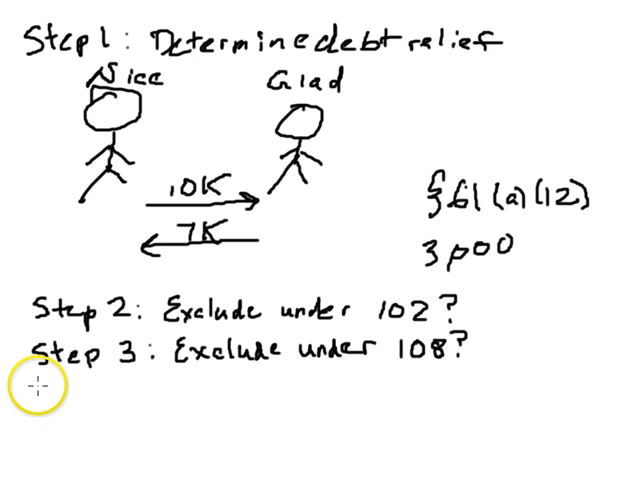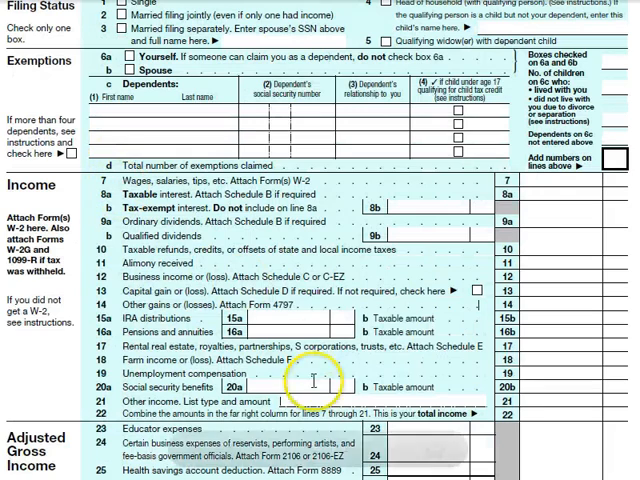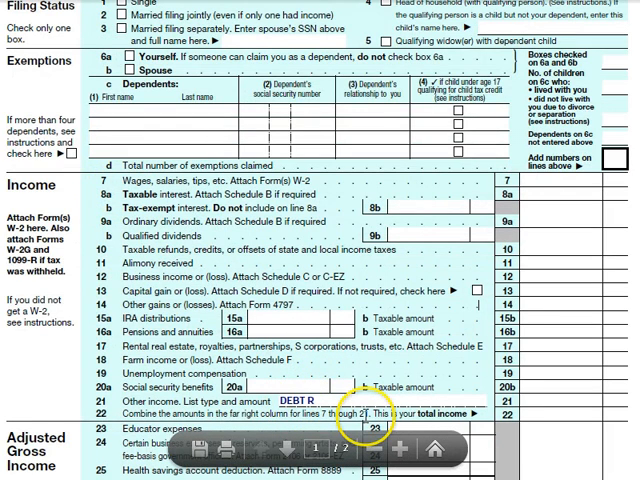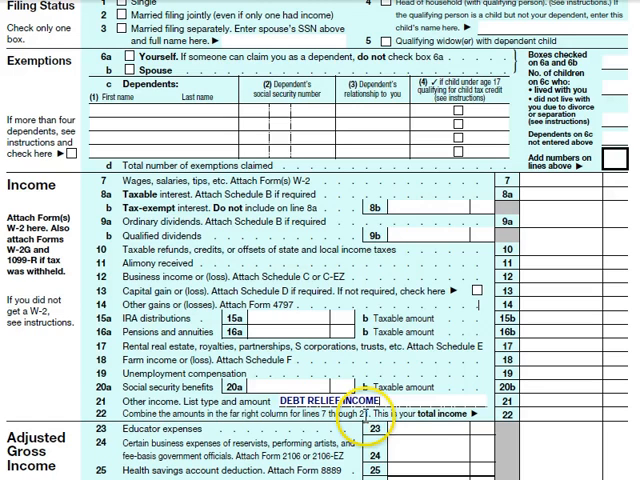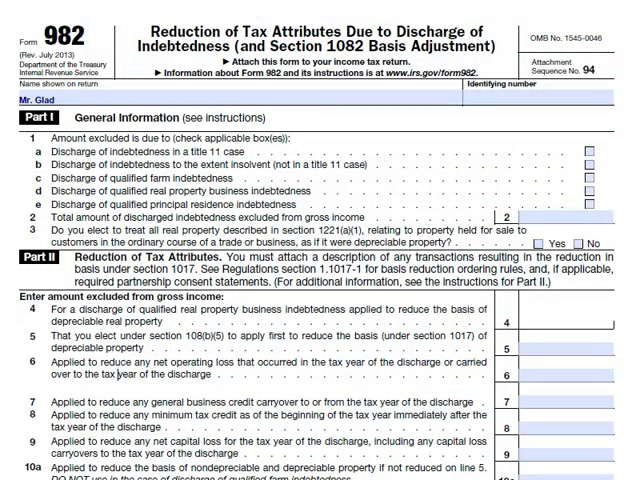After the first 3 steps, our 4th step is simply to report the transaction. So where does Mr. Glad report the $3,000 of debt relief income? It would go on his Form 1040, assuming he wasn't able to exclude it under 102 or 108. And it goes on line 21. Now, assuming Mr. Glad qualified for one of the exclusions under Code Section 108, he wouldn't report anything on Form 1040 and instead disclose his exclusion in Form 982.